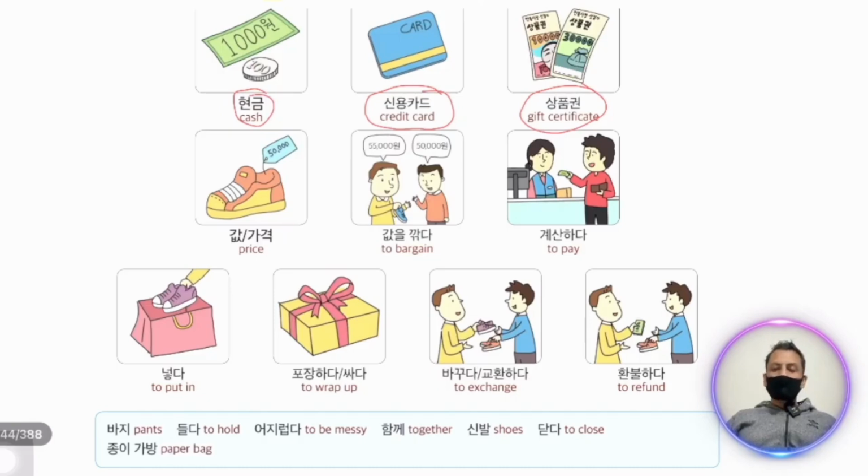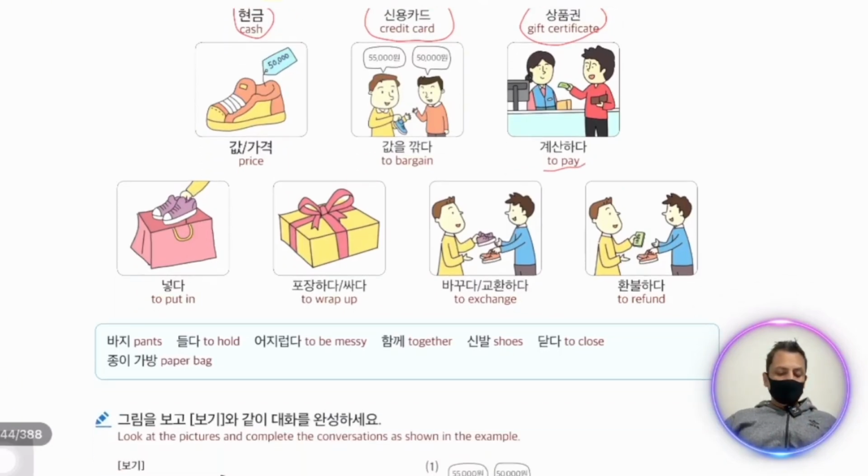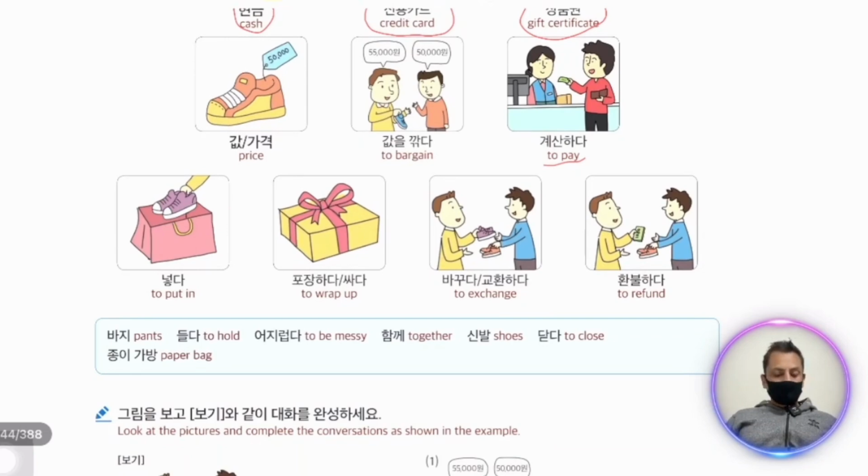Khapsil kakda is price discount, and khesan hada is to pay. Noda is insert. Hojang hada and sada is to pack. Hakuda and kyohwan hada to exchange, and hawanbul hada is to refund.